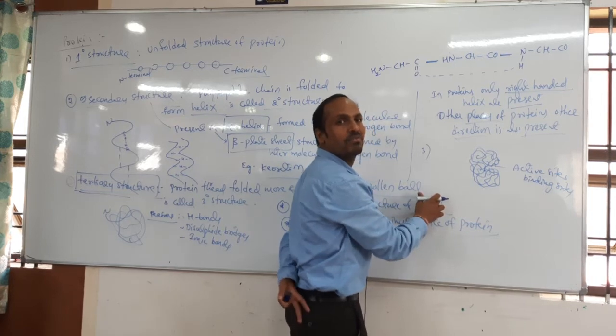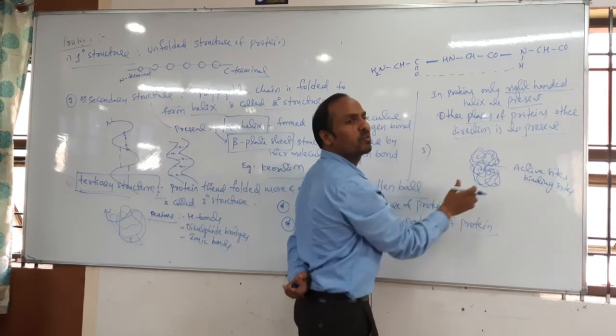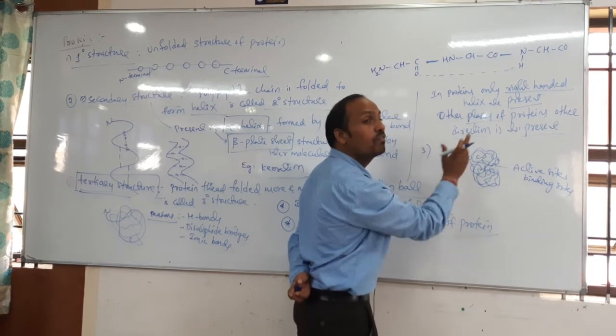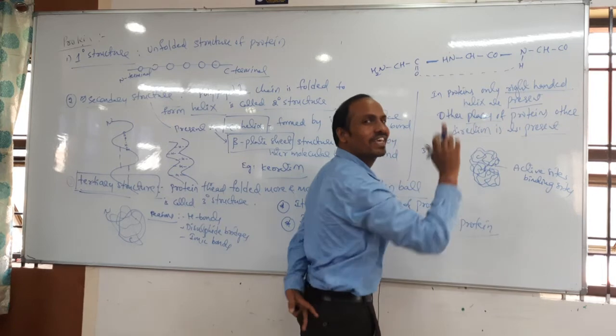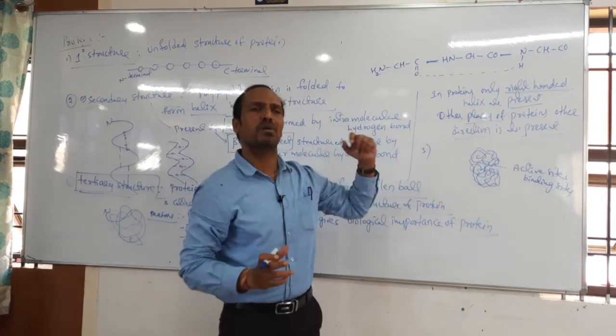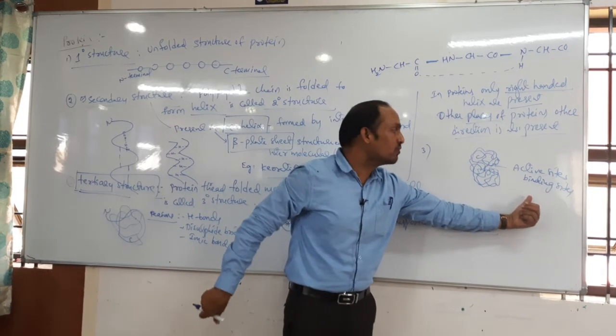Binding sites are specific for every enzyme. So one enzyme can act on one substrate only. Why? Because the active or binding site is suitable for one substrate only. Correct? That's why we can observe enzyme specificity, because of the active sites, the binding sites.